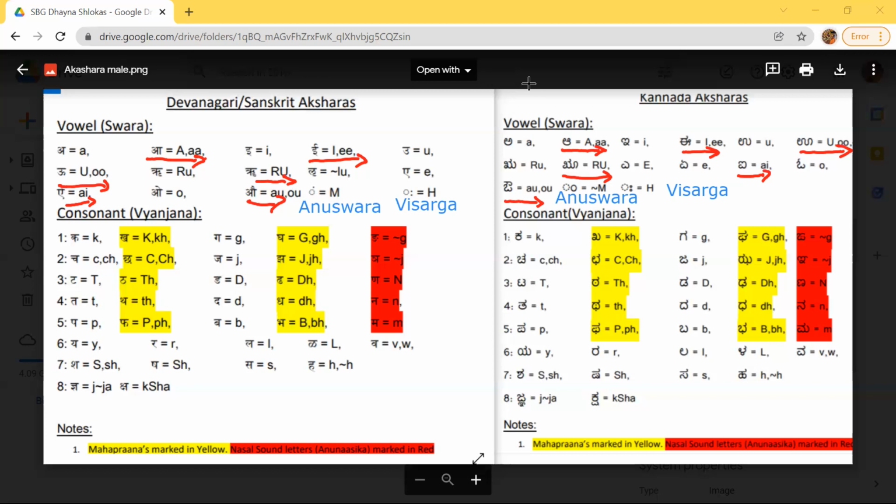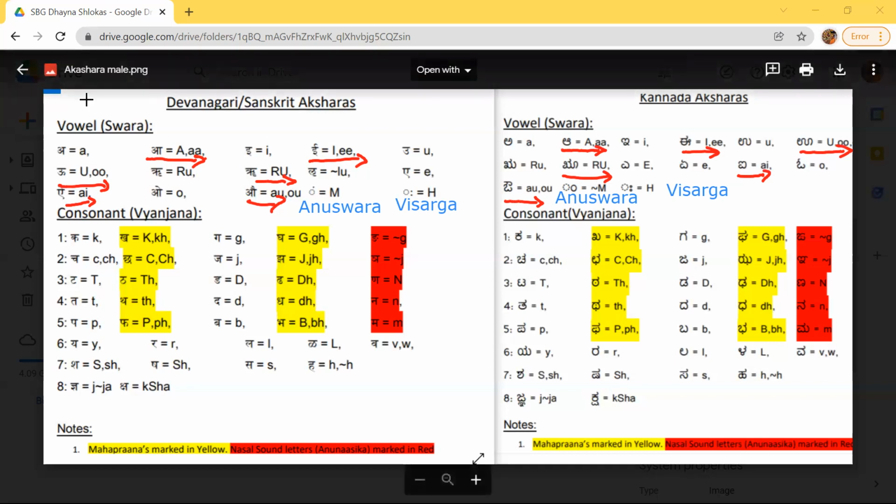Hari Om Shri Krishna Namaha. Today we'll do the basics of Aksharamalas. I'm sharing the Sanskrit and the Kannada Aksharas, and there are also English ones. We'll be only doing three languages: Sanskrit, Kannada, and English. This is a basic. We all know that. We'll introduce with a little more basics.